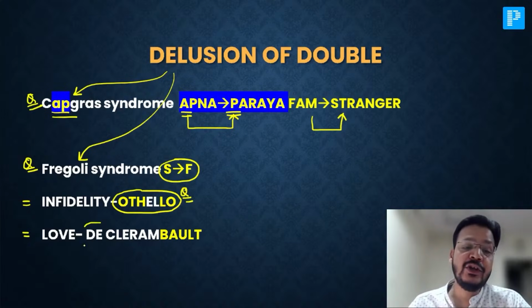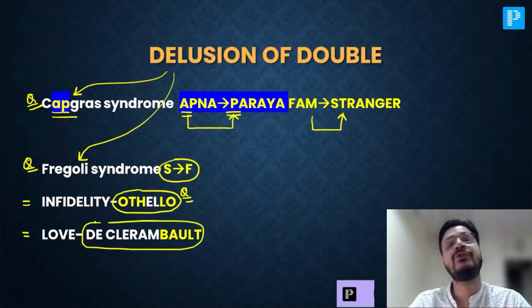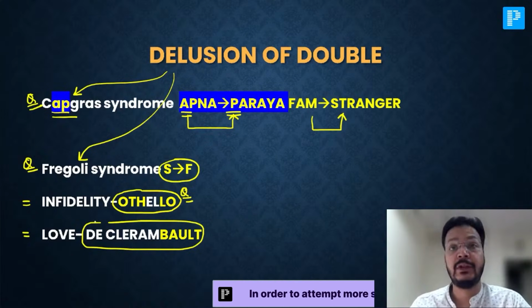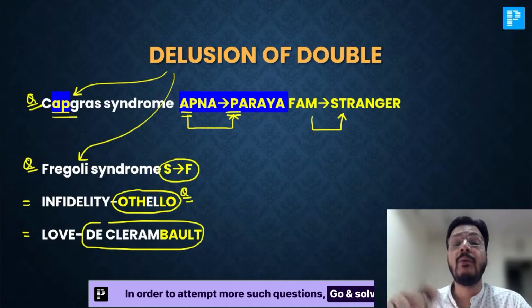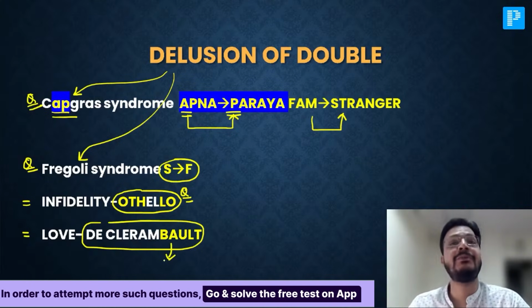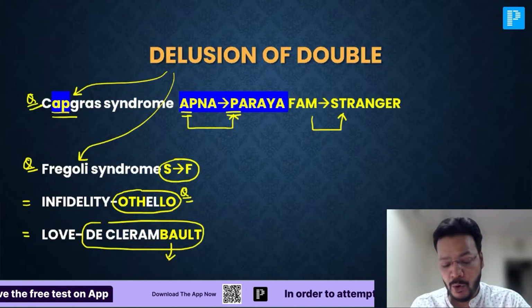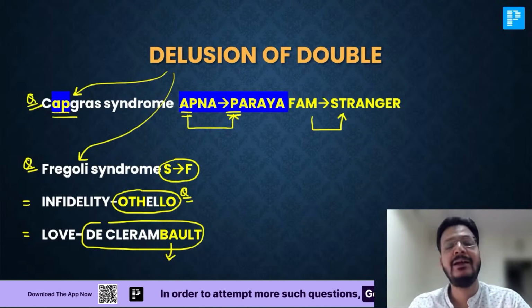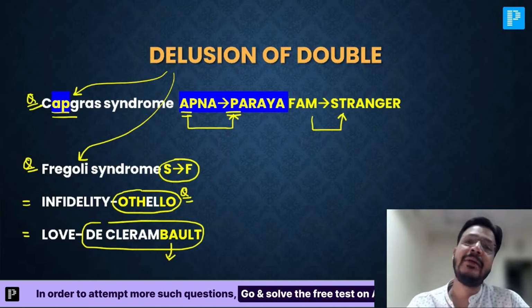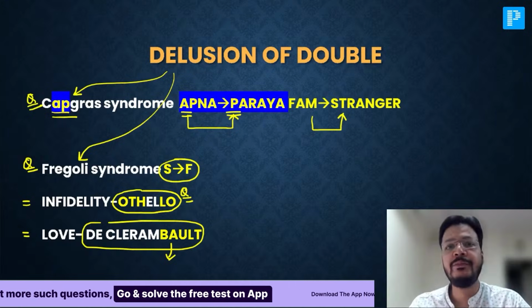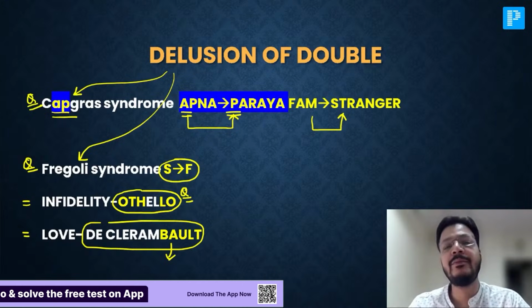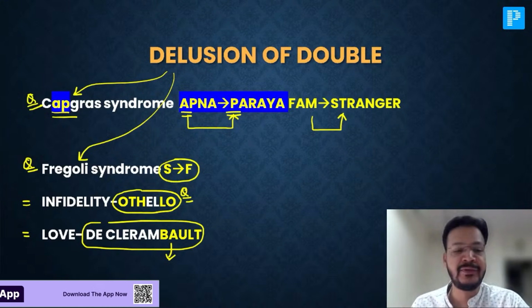And delusion of love or erotomania is known as De Clerambault syndrome. Like here you feel that Bolt loves me, Usain Bolt loves me. That's De Clerambault syndrome. Remember it in an easy way: if Bolt loves me, then that is De Clerambault. Infidelity is called Othello syndrome. Apna look like paraya is Capgras syndrome and stranger look like familiar, that's Fregoli syndrome.